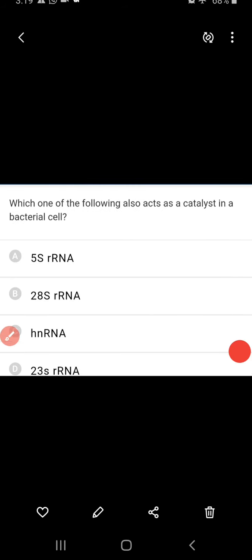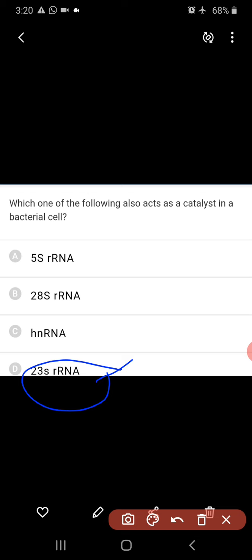Which one of the following also acts as a catalyst in bacterial cell? Actually that is an RNA, the 23S type of rRNA, which acts as an enzyme, a catalyst, that is nothing but ribozyme.